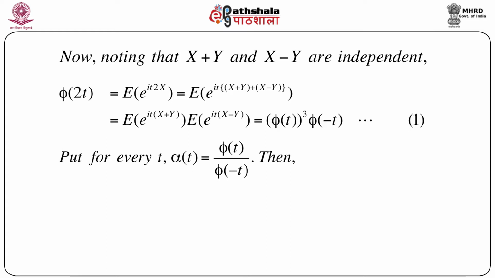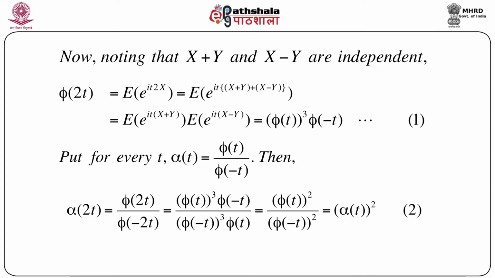Now put, for every t, alpha(t) as phi(t) by phi(minus t). This is one small trick that we have to use. So this is one particular thing that we have to substitute. Then immediately we can write alpha(2t) as phi(2t) by phi(minus 2t), just replacing t by minus 2t. Now we know that phi(2t) is phi(t) cubed times phi(minus t). Similarly, just replacing t by minus t, we get the denominator as phi(minus t) cubed times phi(t).